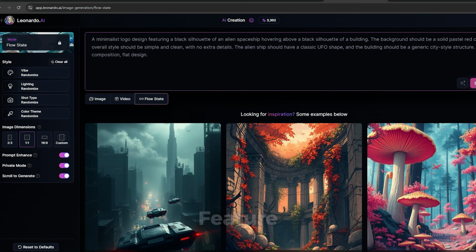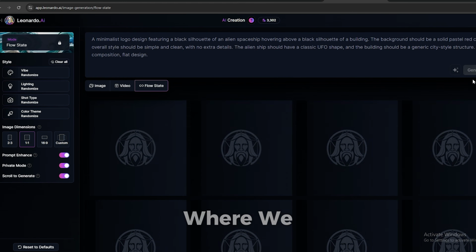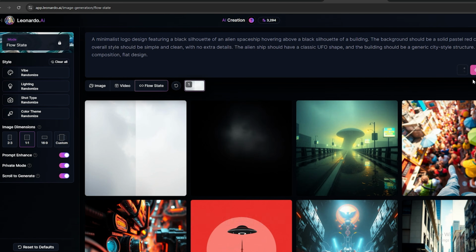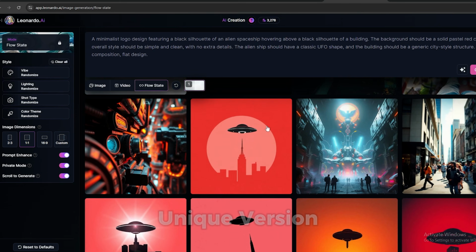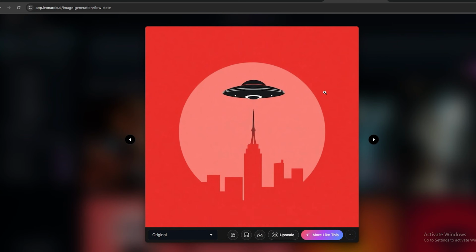I'm going to use this new feature, which is called Flow State, where we can generate several images with different styles. As you can see here, we have some amazing image options. Now we can check these images and select a unique version. I think this logo would be good for our new channel. Let's go with it. You can simply select this and download it to your device.